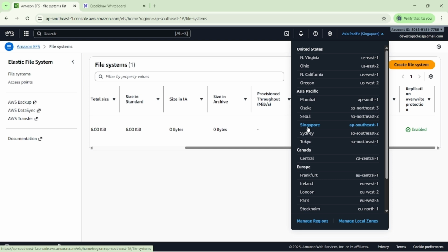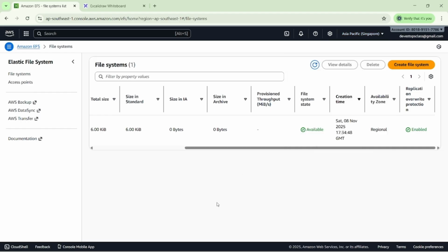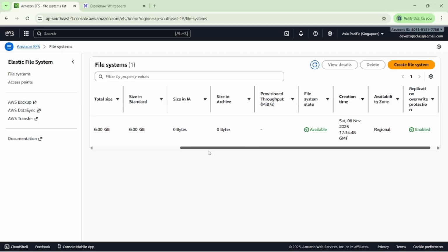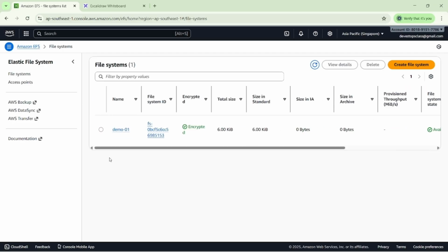Otherwise, if I have one service in this region and another service in that region, can they coordinate with each other? No, we cannot coordinate. So whatever data we create, make sure we note the region also. You can see here that I have created one EFS file.